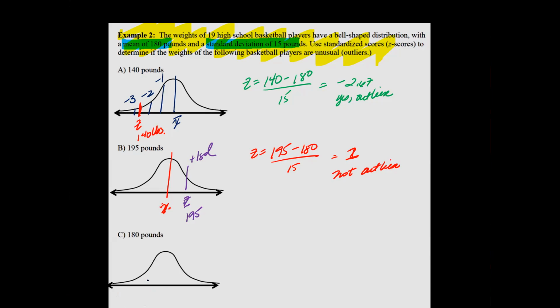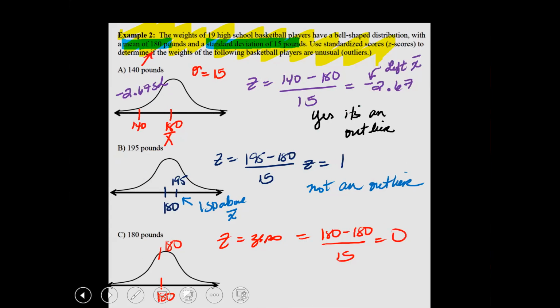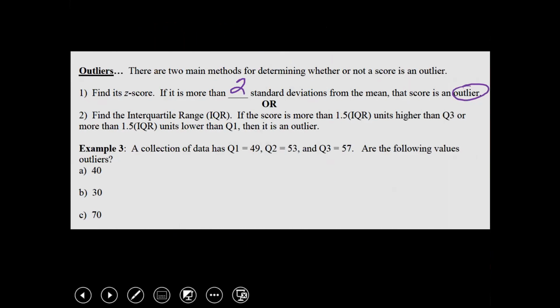Now 180 for C, your z-score is going to be 180 minus 180 over 15, which is just going to be 0. So that's going to be the mean, and it's also 180. So it's exactly at the center of this, exactly at the mean. All right, outlier. So keep in mind that if it's more than 2 standard deviations, it is an outlier.